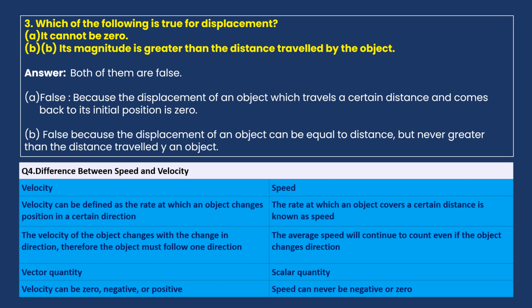The fourth point, velocity can be zero, it can be negative or positive. Velocity can be zero if there is no change in position. It can be negative if the speed rate decreases. If it increases, that's positive. Here speed can never be negative. Speed is always positive or zero. So these are the differences between speed and velocity.